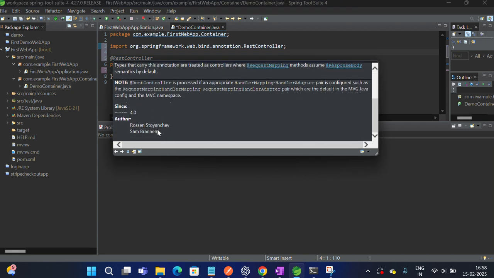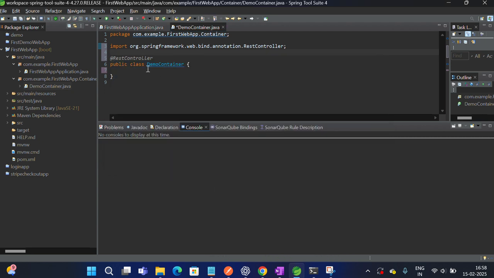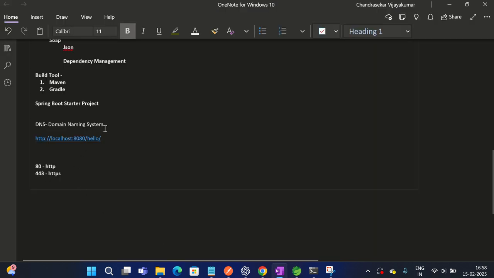So why is it used here? It tells Spring that this is a controller class. So whenever there is a method or endpoint, see, if this is hello, this alone is an endpoint. I just bolded it.